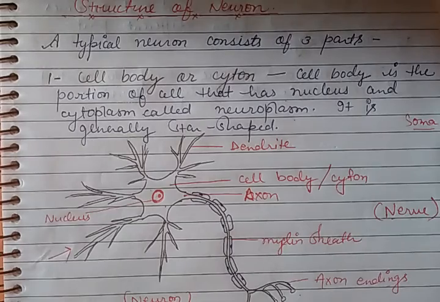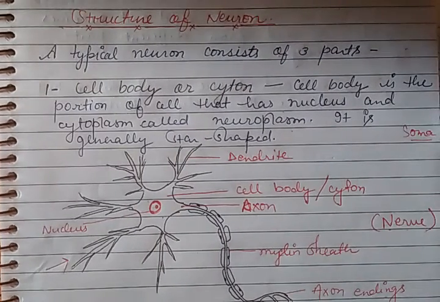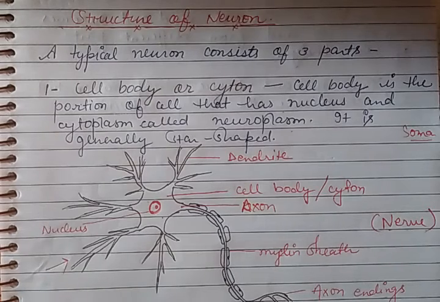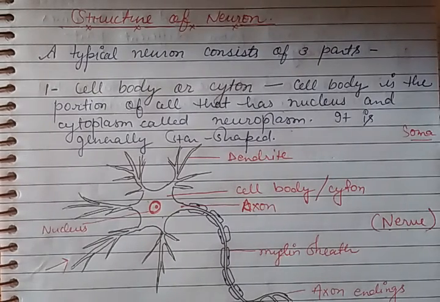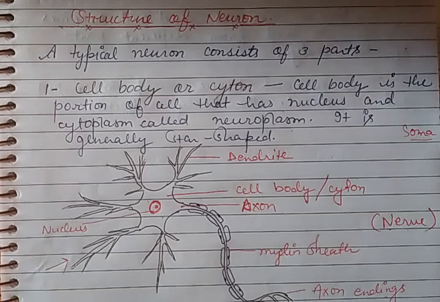So this is all about the nervous tissue, which is the controlling and coordinating tissue in our body, which conducts the signals from the brain to the organs and organs to the brain, and that's how our body can control and coordinate.